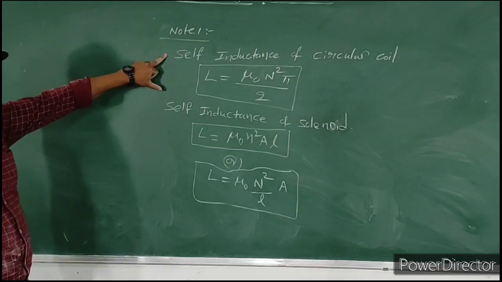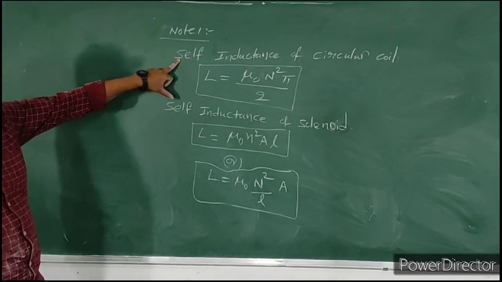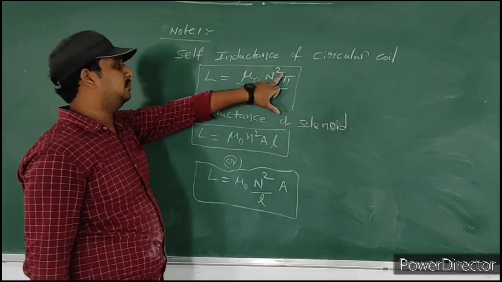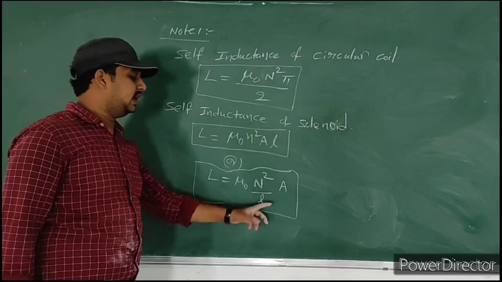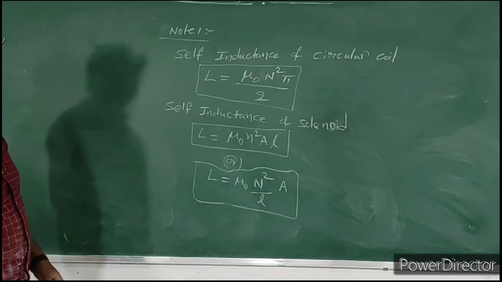This is application 1: self-inductance of circular coil, mu naught N square pi R by 2, and self-inductance of solenoid, that is mu naught N square A by L.